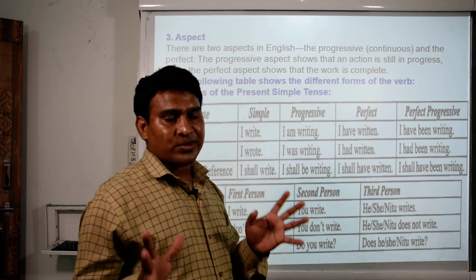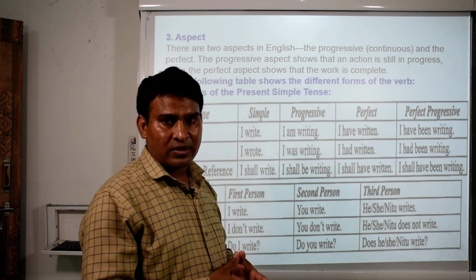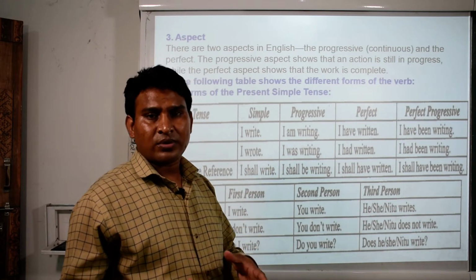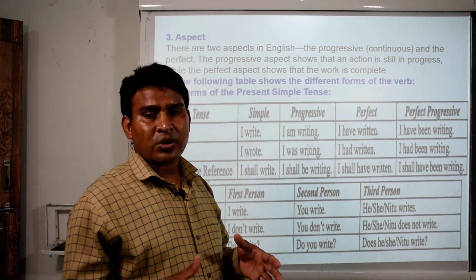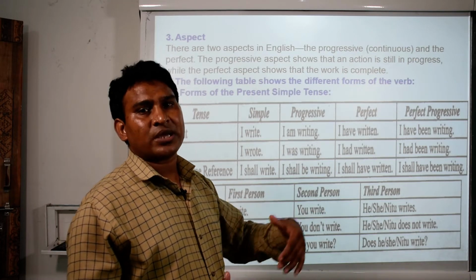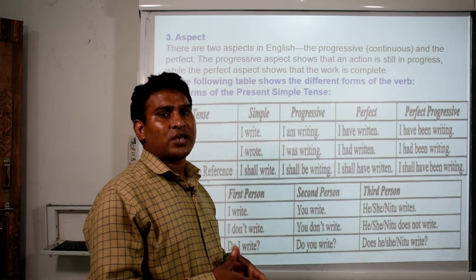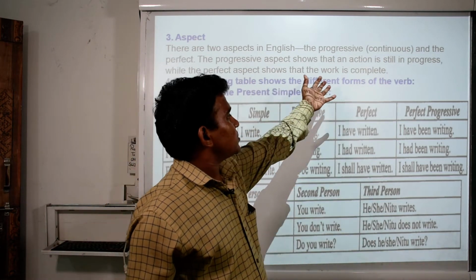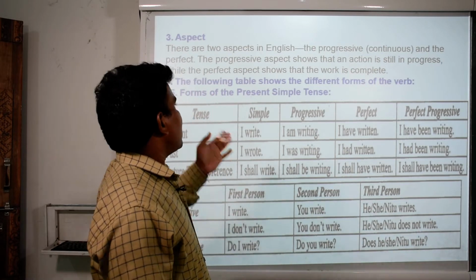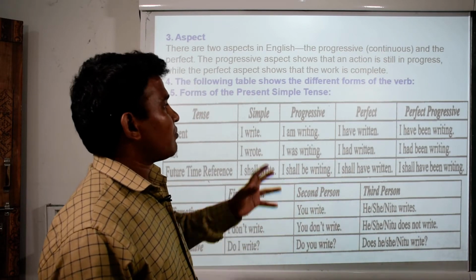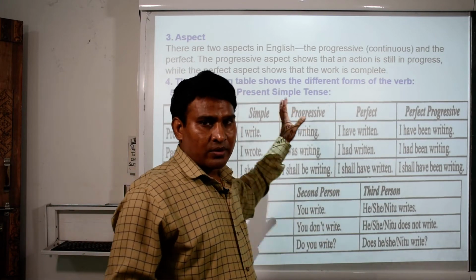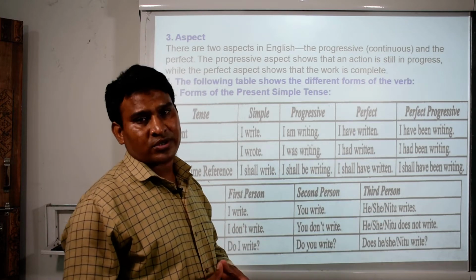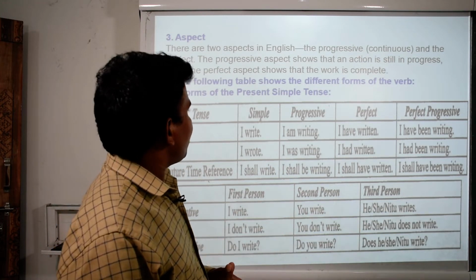We understand that something is going on. Now I am teaching you English grammar, so it is progressive. It has not stopped. It is still continuing. Therefore we say it is progressive as well as continuous tense. The perfect aspect shows that the work is completed.